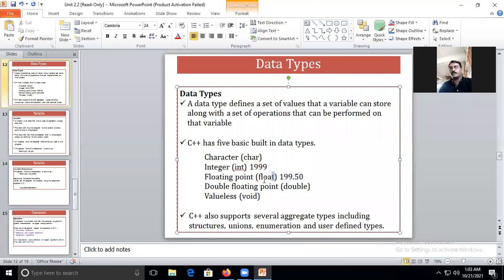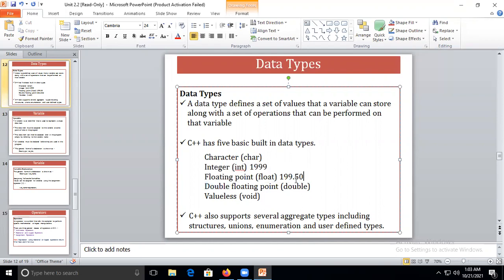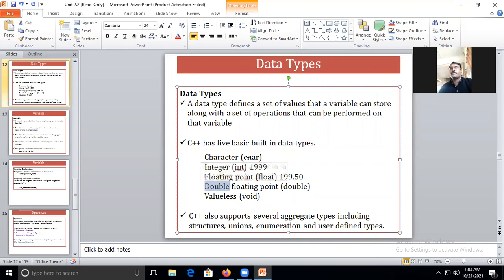To store such kind of value, the float data type is used. To store a complete or whole value, the integer data type is used. Now this double increases the size to store those numbers. Remember, go for this double.